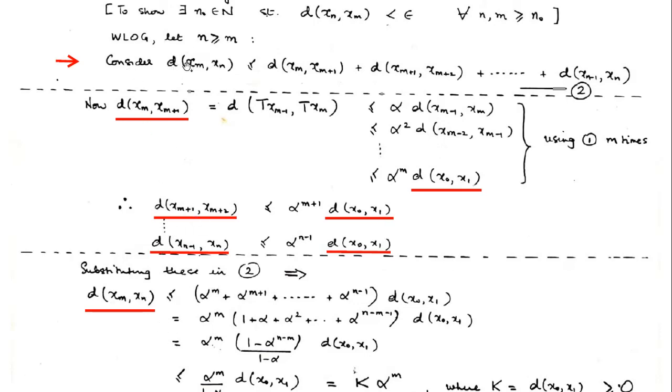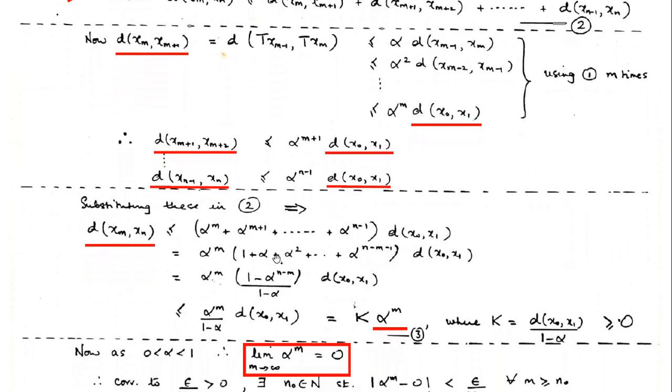So we'll do what? The distance of xm and xn is less than or equal to what? Meaning this one. What is this? This is less than or equal to alpha to the power m times this one. In the same way, this distance is less than or equal to alpha to the power m plus 1, same thing. And so on. The last one is less than or equal to alpha to the power n minus 1 times the distance between x0 and x1.